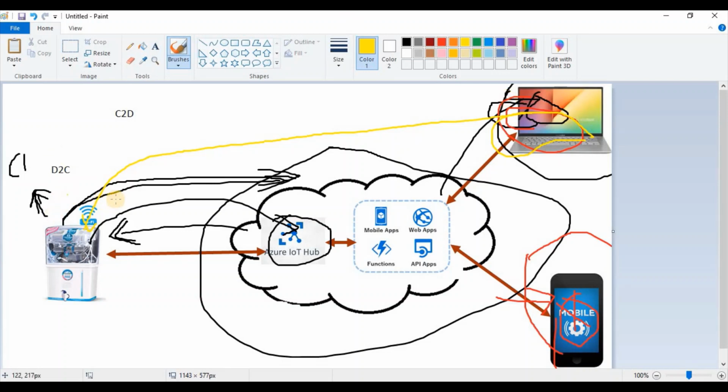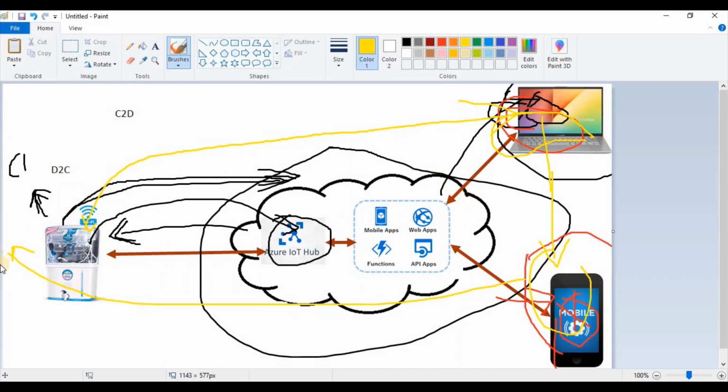For example, we need to replace the filter. The company can know based on the consumption that we need to replace the filter after 2 months or after 1 year, or that the motor is not working. Based on that information, they will call the customer and say your water purifier may not function after 2 or 3 days, so it requires service. Based on the customer's time, the company can send the service engineer to the site to check for further instructions. So this is one benefit.